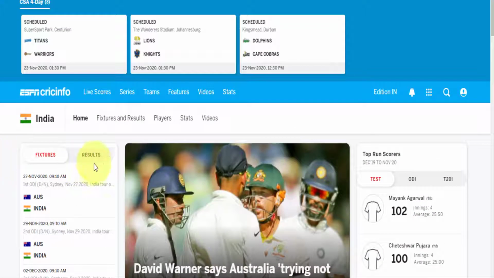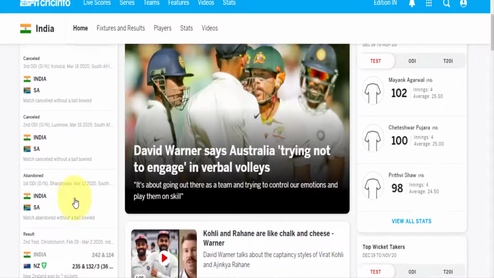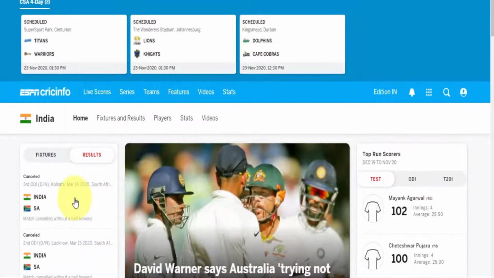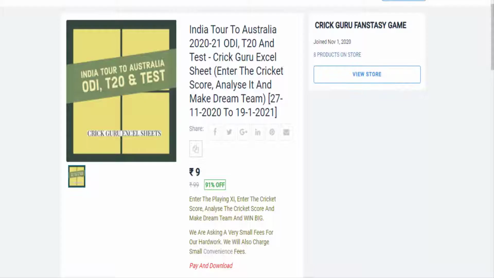And if you want to see all the past records between the teams, the last match India played, this also appears here. This is a wonderful site, espncricinfo.com. You can see everything, even IPL performance, on this website also.